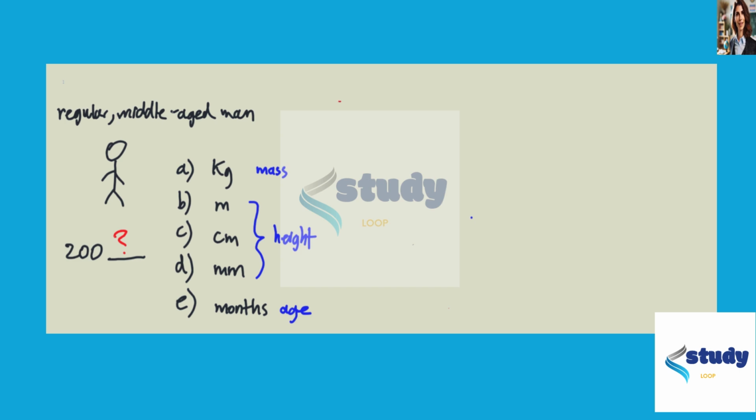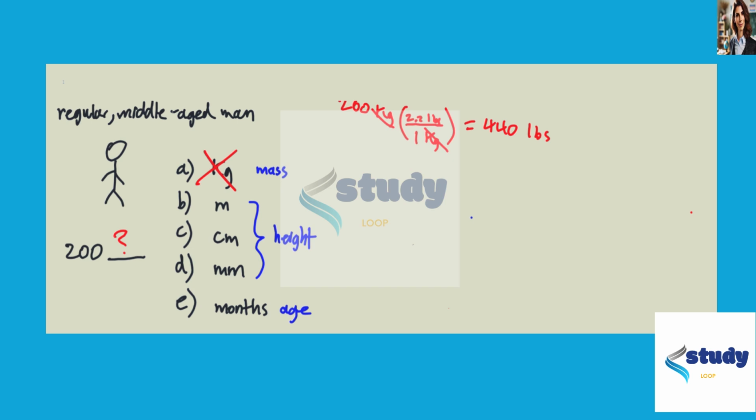Let's start with 200 kilograms. We could do a typical conversion in which you set up the conversion factor like a fraction and do the multiplication like you would do in a chemistry class. So 1 kilogram is 2.2 pounds. When you multiply, the kilogram units cancel, and you get 440 pounds. Way too heavy for a regular guy. We can cross this off our list of plausible units.